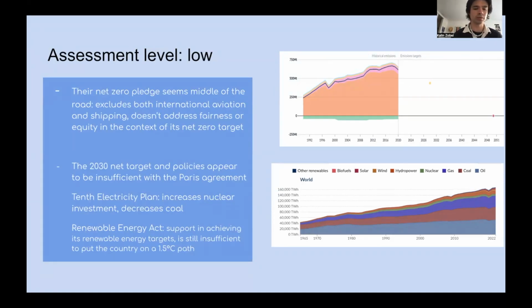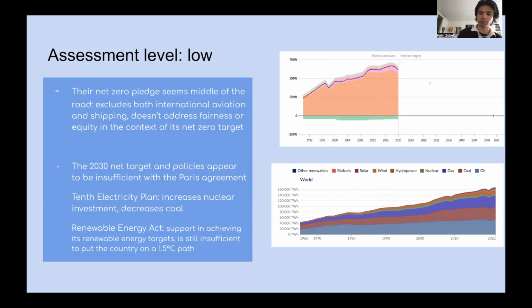So lastly, I want to discuss ambition level and feasibility. So I found the assessment level to be low. Their net zero pledges seem to be middle of the road, excluding both international aviation and shipping. It doesn't address fairness or equity in the context of its net zero target. The 2030 net target and policies appear to be insufficient with the Paris Agreement.